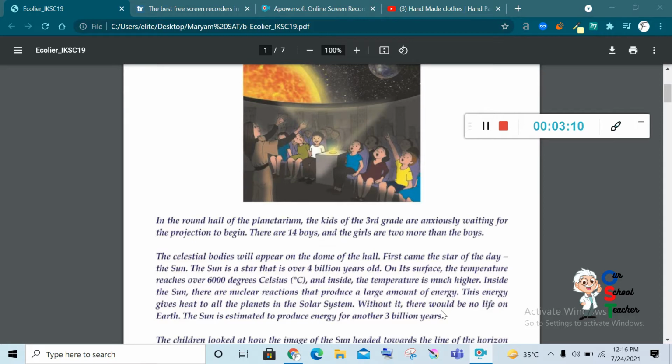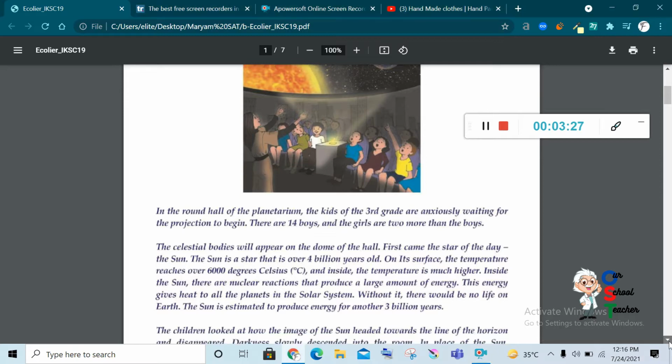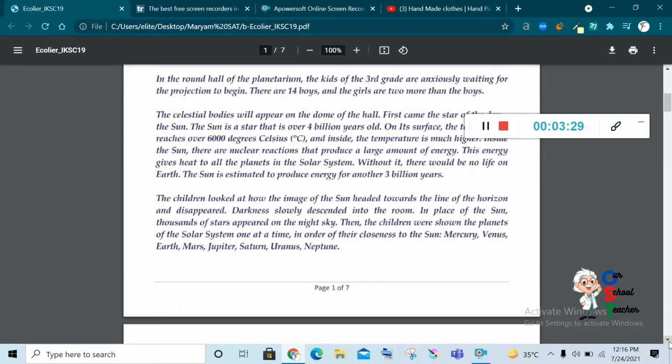The energy gives heat to all the planets in the solar system. Without it, there would be no life on Earth. The sun is estimated to produce energy for another 3 billion years. It means there would be life on Earth for the next 3 billion years.